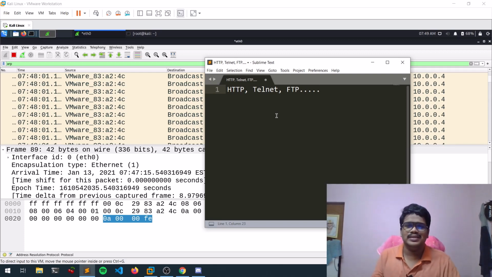So what happens is, whenever you are sending traffic from your machine to the server which is having HTTP, the data sent is in the unencrypted format. If you don't know about encrypted and unencrypted, I made a detailed video on cryptography, guys. You can check that out. That's a basic thing. Okay, so these are the unencrypted protocols, guys. Right now we'll be doing this HTTP.